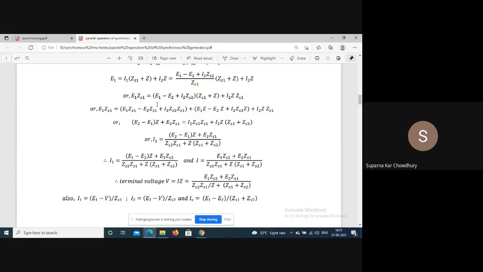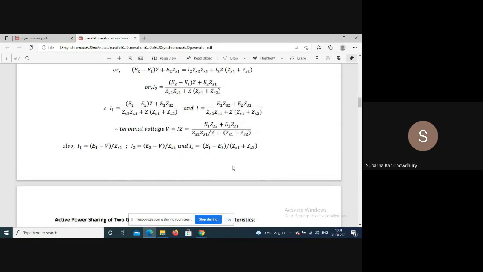Similarly, I1 we can get by substituting. It will be E1 minus E2 Z plus E1 ZS2 by ZS2 ZS1 plus Z into ZS1 plus ZS2. And total current I will be the summation of these two. So this will be E1 ZS2 plus E2 ZS1 divided by ZS1 ZS2 plus Z into ZS1 plus ZS2.